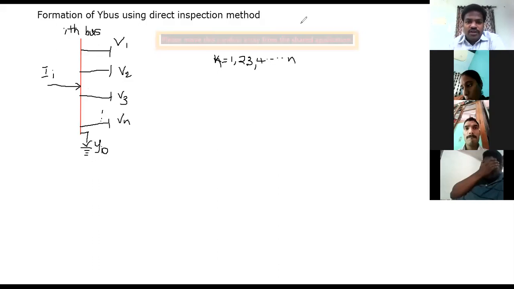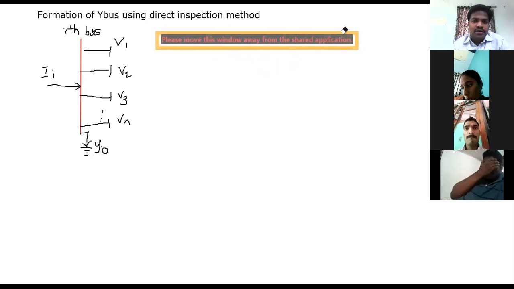Now please all of you look at this. I am considering an ith bus, and here I suffix I be the total current that is entering into this particular ith bus, and now the total outgoing currents are equal to n number of currents. So this is the first one, and this is the second outgoing current, third outgoing. So according to KCL, the incoming current is equal to the sum of the total outgoing currents.